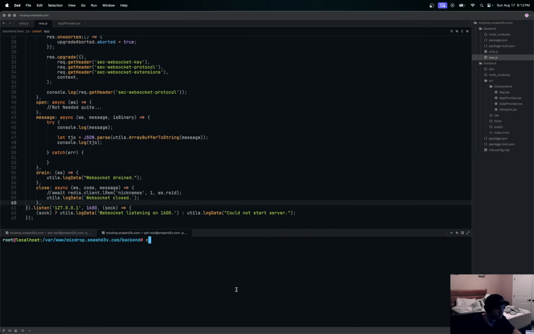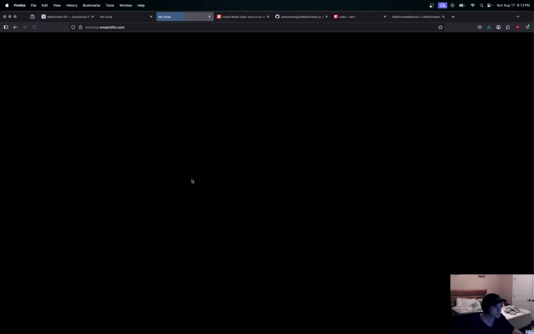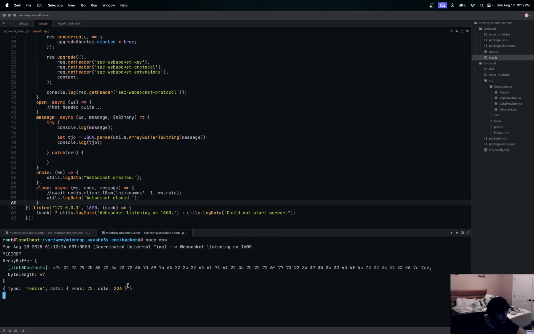What the hell am I doing? Node WSS. Okay, so let's reload our page here that requests the backend. What you're going to see is this right here. See this type, resize, data, rows and columns. Am I still console logging? Yeah, I am. So I want to get rid of this console log.